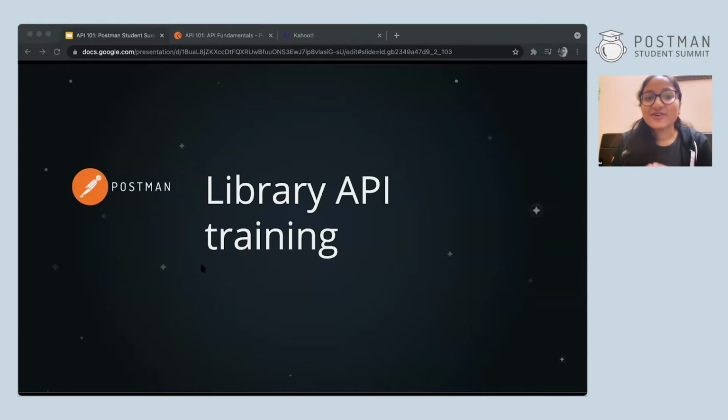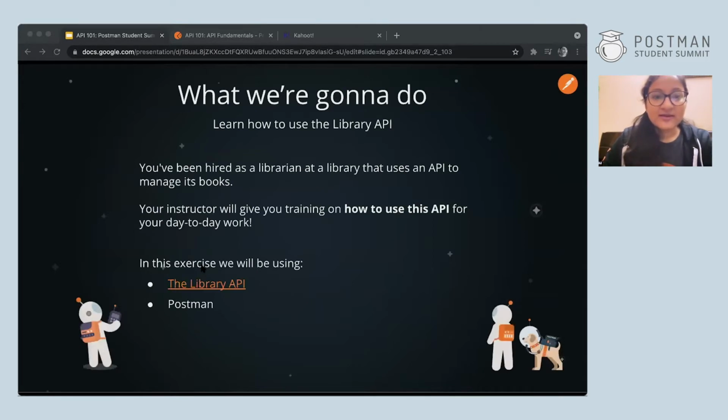Let's go and talk deeply about the library API on which we'll be doing the hands-on session today. So what are we going to do? We are going to learn how to use the library API. As you have been hired at a library that uses an API to manage books, you should know how to do that. Let me show you a demo of how the API works, and then you can do it along with me and we can have a proper hands-on session.